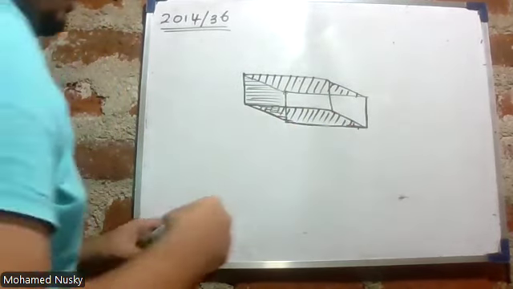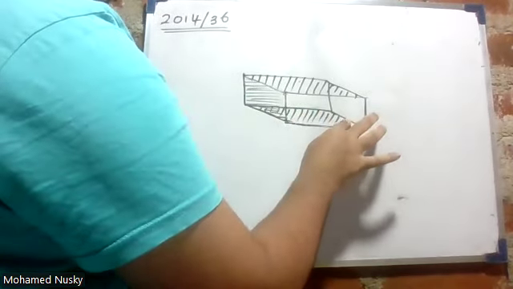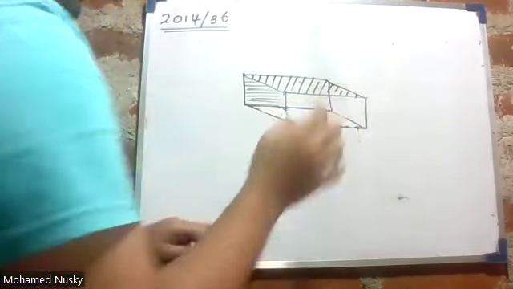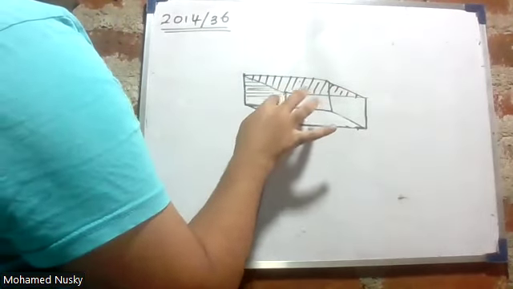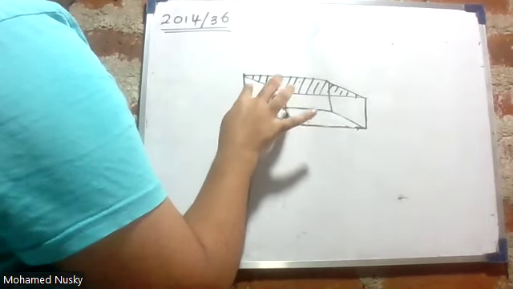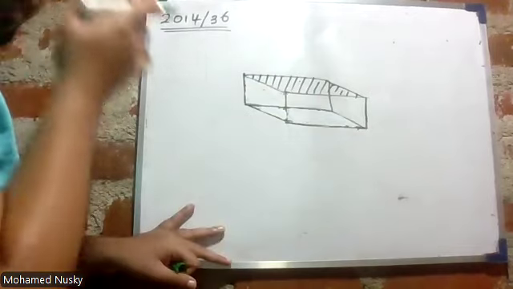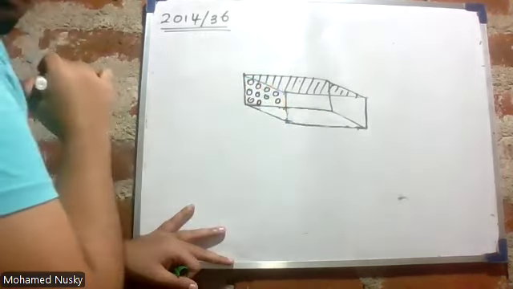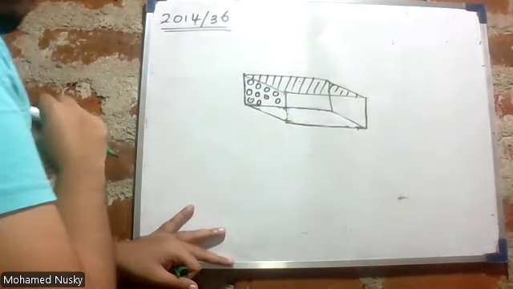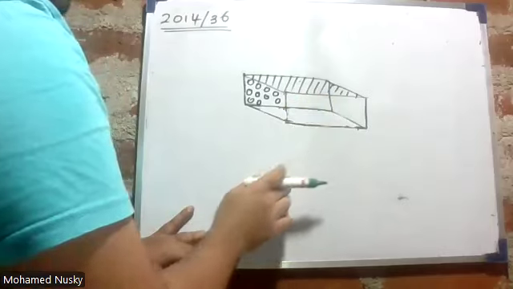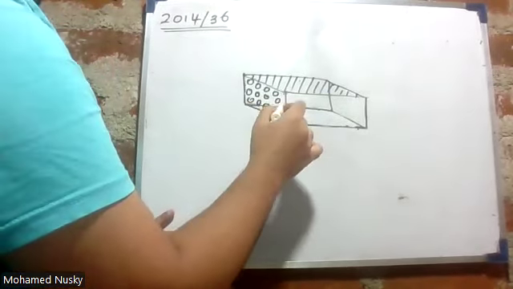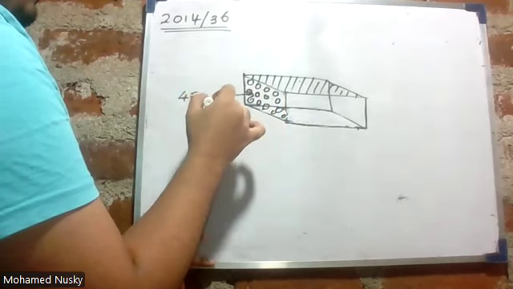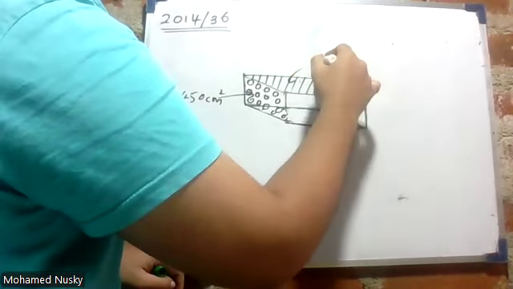Let me shade only one portion. This is 450 centimeters square. This is 900 centimeters square.